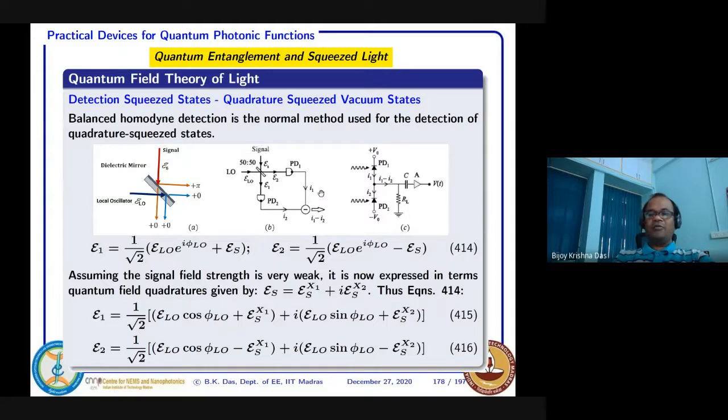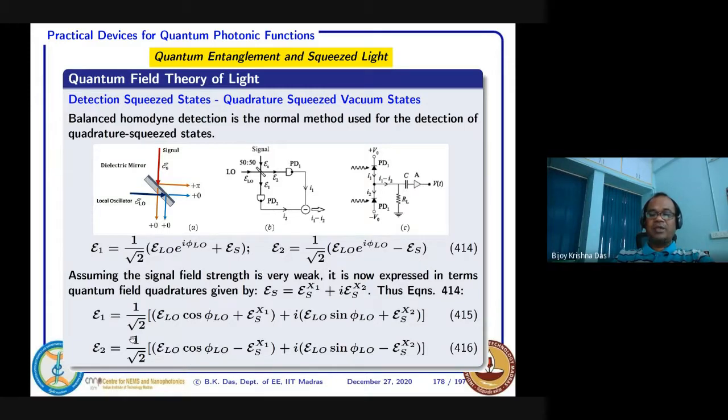Now we know the field strength of both, and we know that this quadrature is supposed to be like this. Then E1 and E2 we know, and this E1 field, the total superposition field, is actually I think E1, and I think this is E2. This should be PD2 actually. That's a typo mistake, I think. If it is E2, then this is actually PD2 and this is PD1. Whatever, it does not matter. It's a concept. So they are coming to two photodetectors.